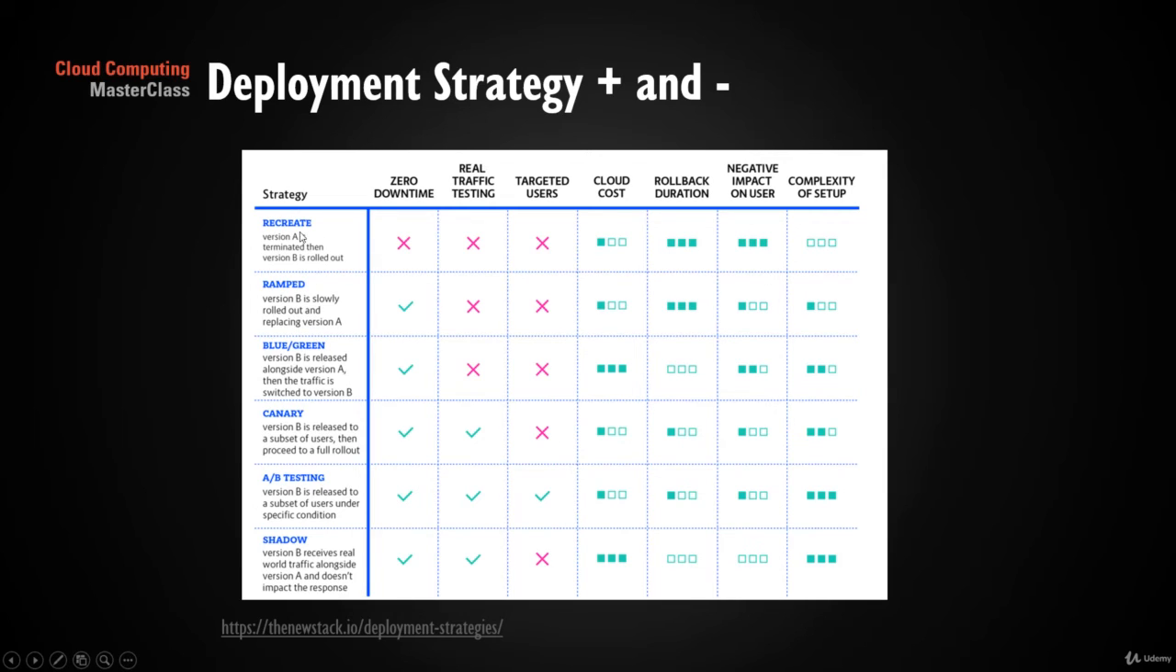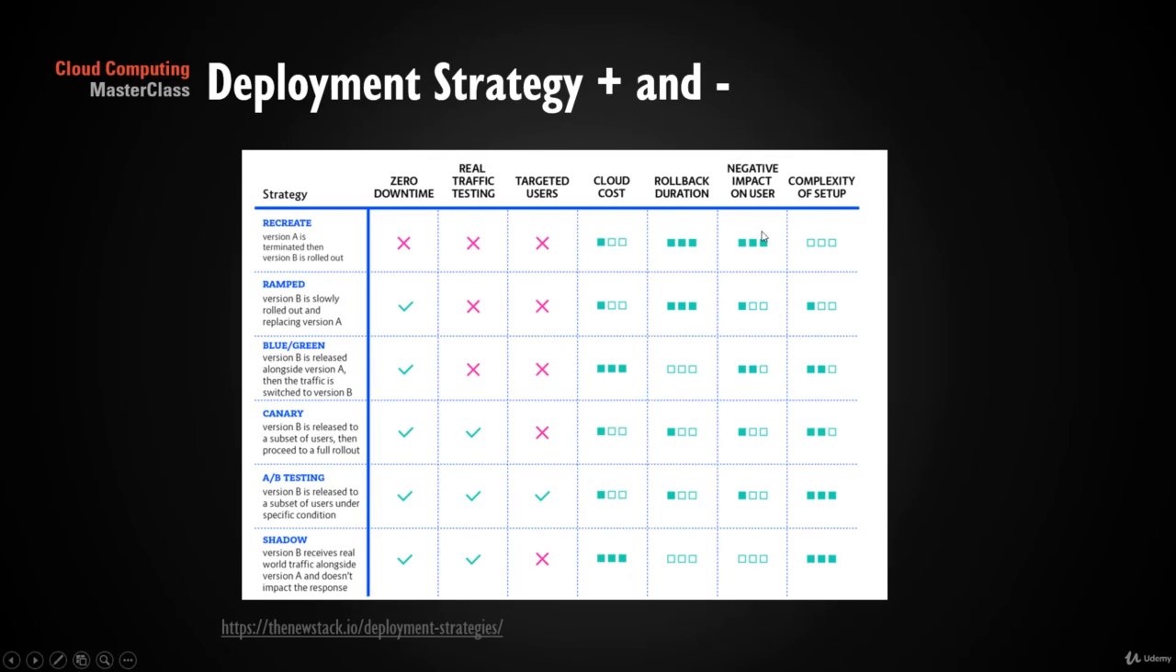Typically, if you are using Recreate, it is not zero downtime. Downtime is definitely required. You cannot do traffic splitting. You cannot target specific users. The cloud cost is low because you are taking out the existing service and then deploying the new version of that service. The rollback takes somewhat longer because if you have to roll back, you have to take out the B version and then newly create the version A services.